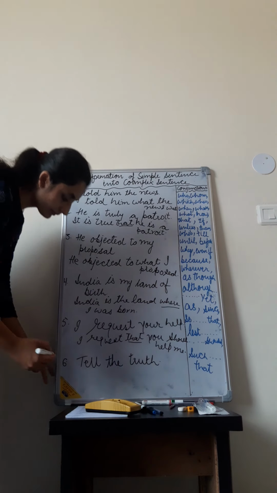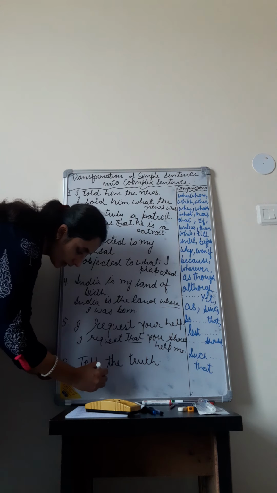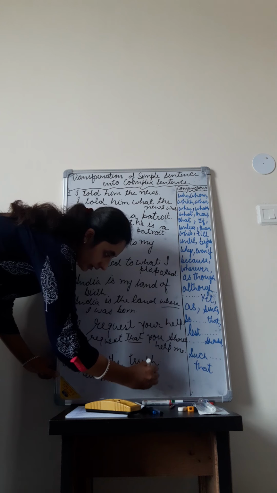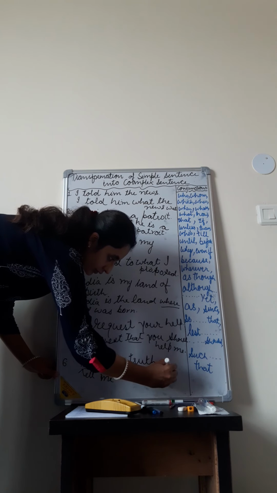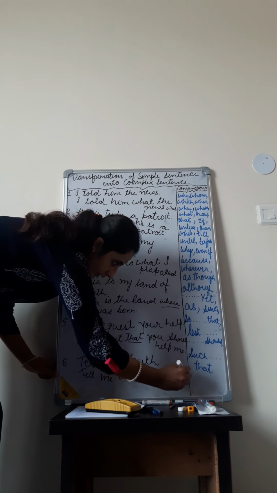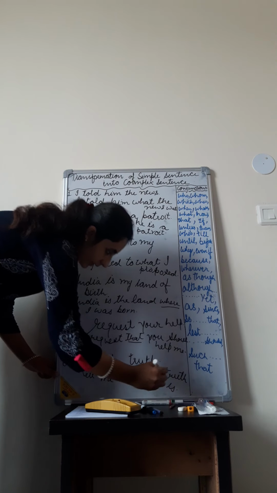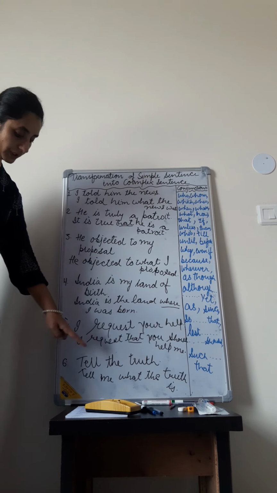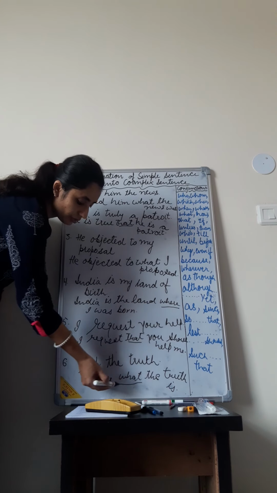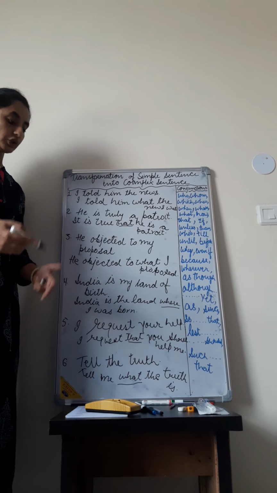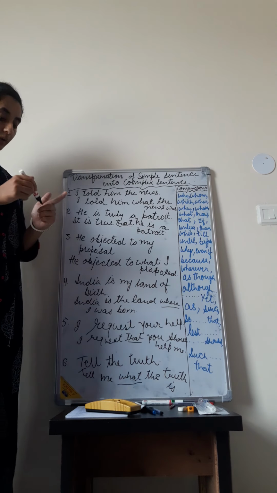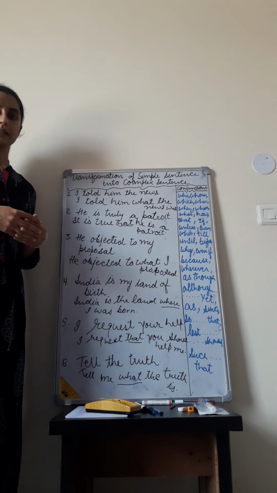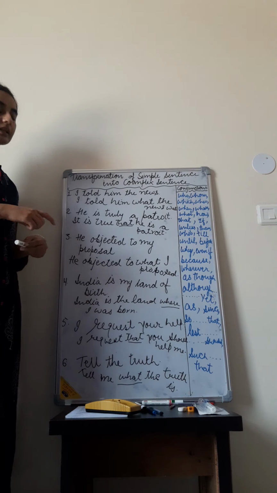Tell the truth. Tell me what the truth is. Tell me the truth, and we have changed it with the conjunction what. I hope you have understood how to change the simple sentence into the complex sentence. Please revise these exercises.